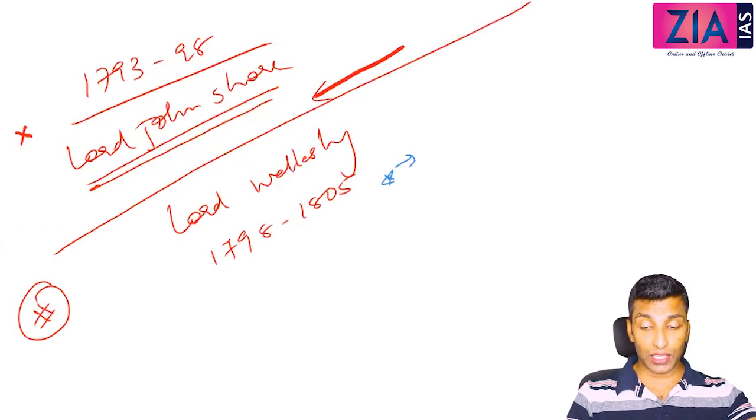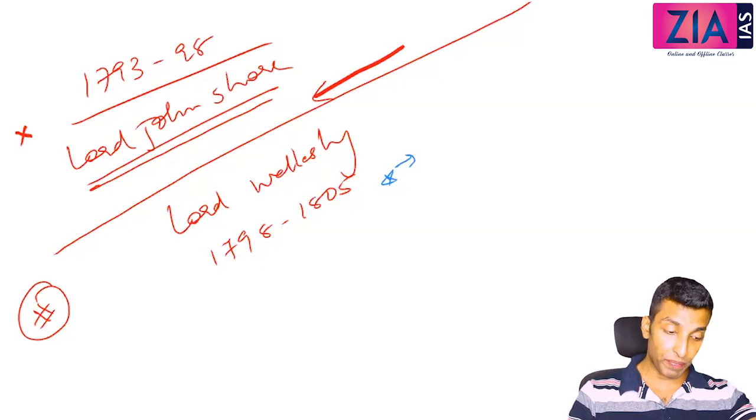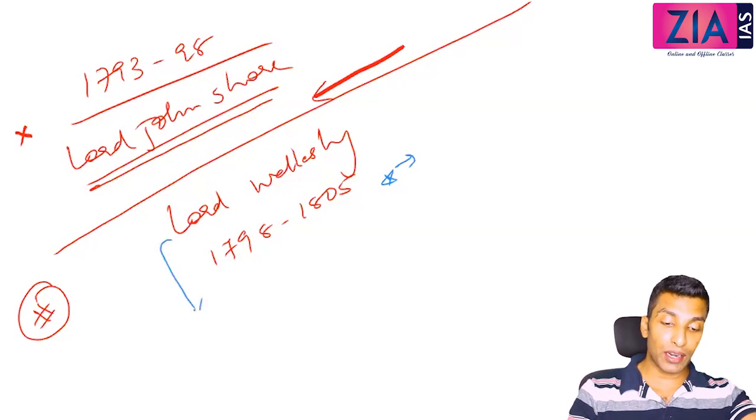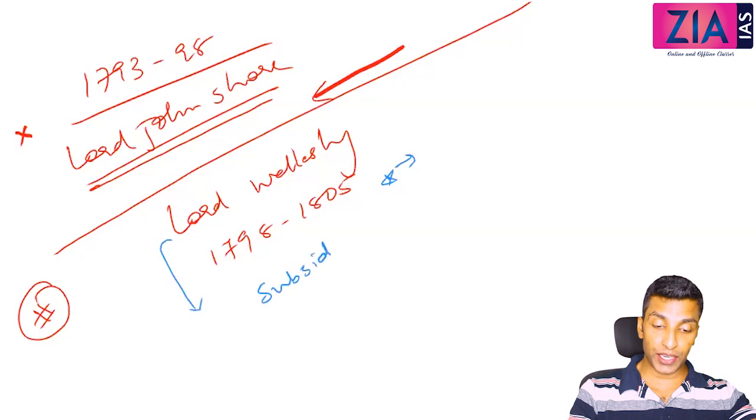And then Lord Dalhousie, Lord Canning, Lord Bentinck, Lord Minto, Mountbatten. We will discuss all these Governor Generals. Okay, so what is Lord Wellesley famous for, or what is that particular policy we are talking about? It is a very controversial policy. The policy name is subsidiary alliance.